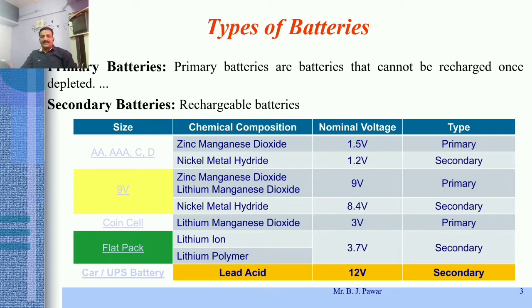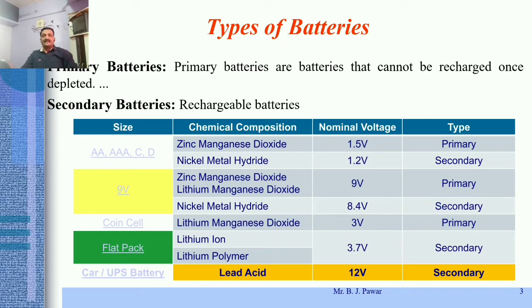Here again these categorized batteries may be available in primary as well as secondary type. Primary means once we use it and it gets discharged, it is of no use later on, meaning we can't recharge it. And for the secondary batteries, the nominal voltage is written as 1.2, mostly available in 1.3 volt also, so that can be recharged once it gets depleted, right?